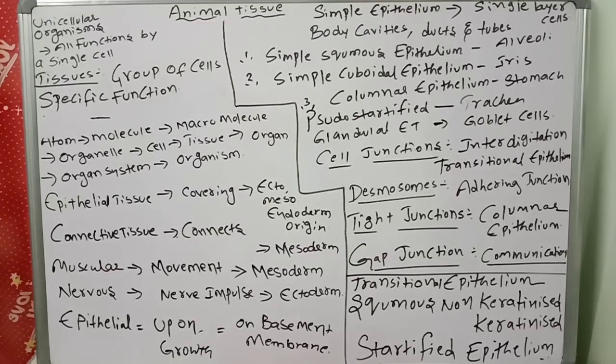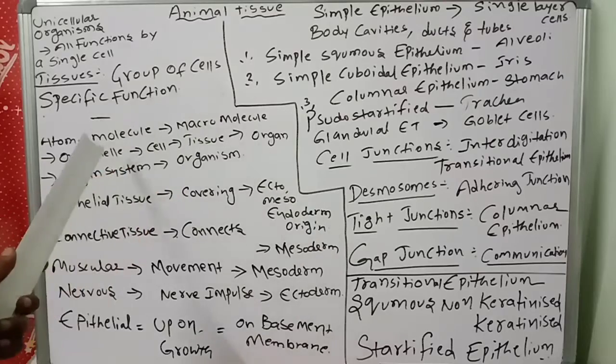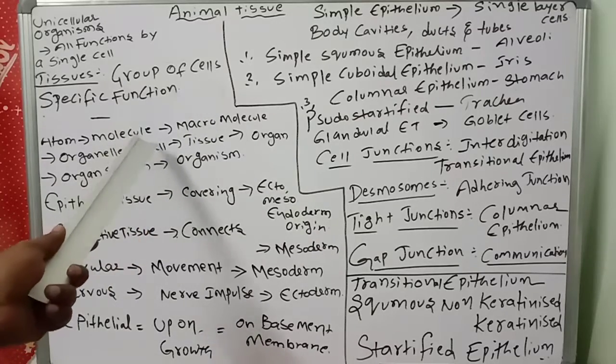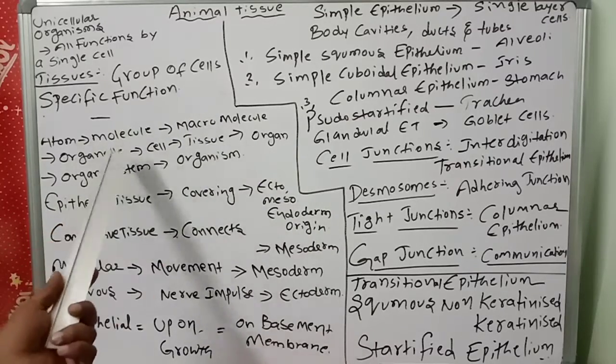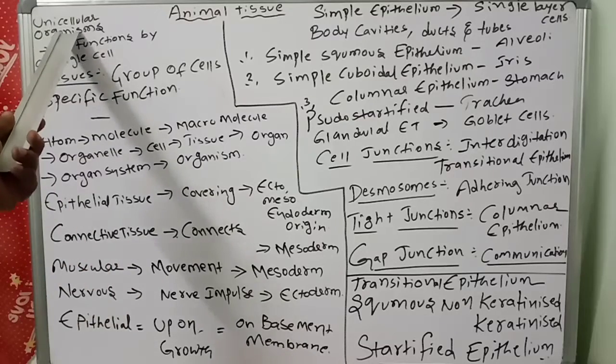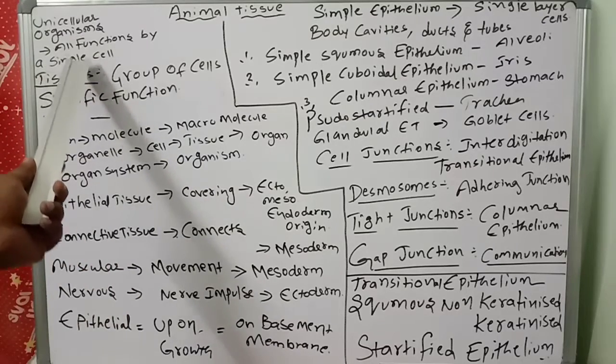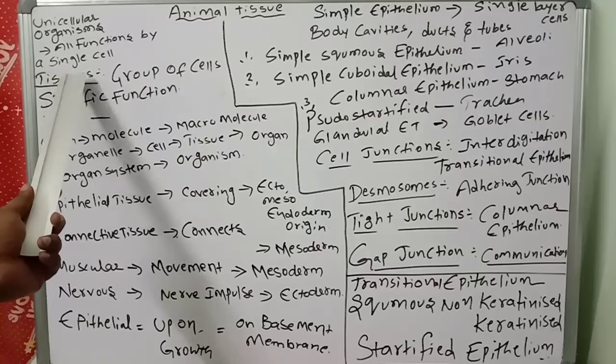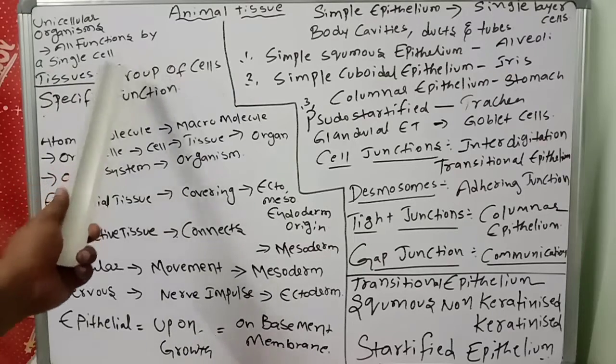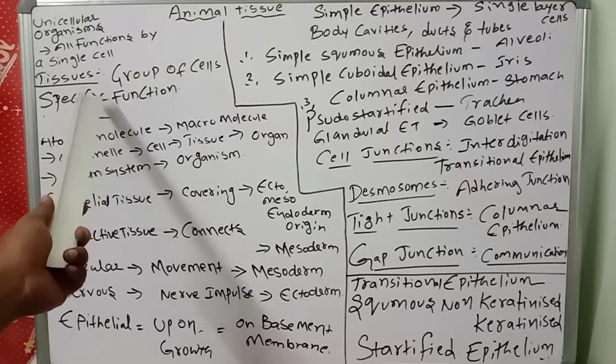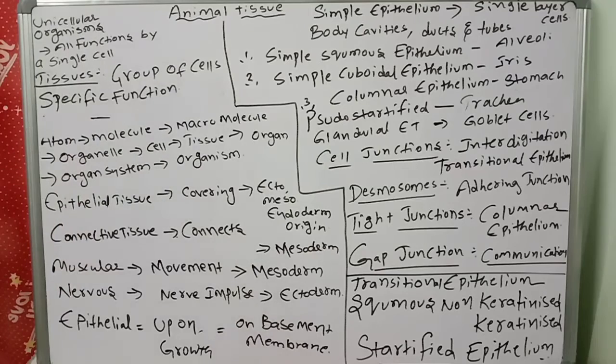First, how are tissues formed: atom, molecules, macromolecules, organelles, cells, tissues, organ system, organism. In unicellular organisms all functions are done by a single cell, but in multicellular organisms, what is a tissue? It's a group of cells that perform specific functions.